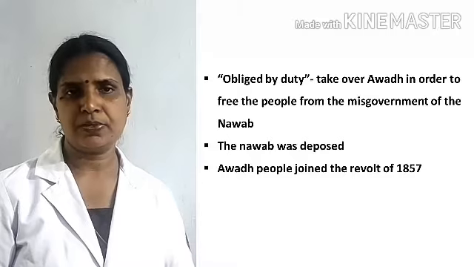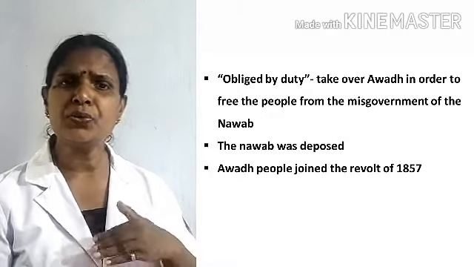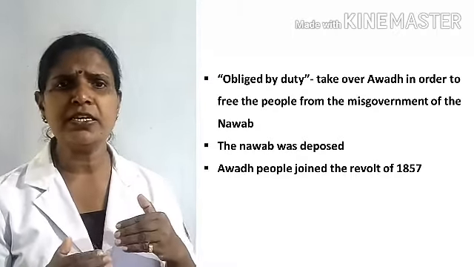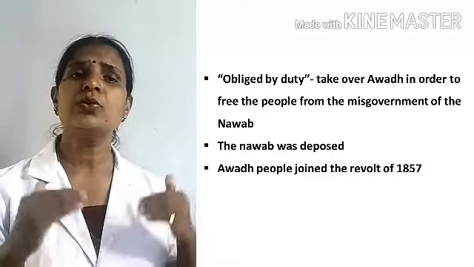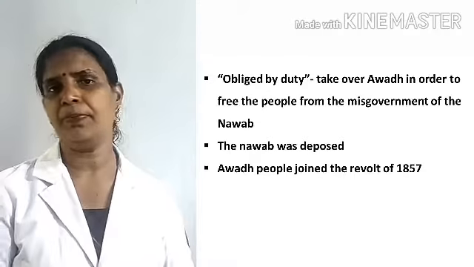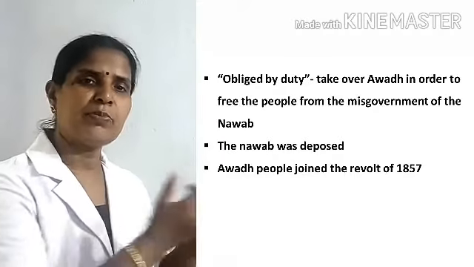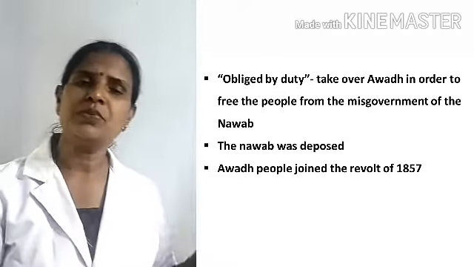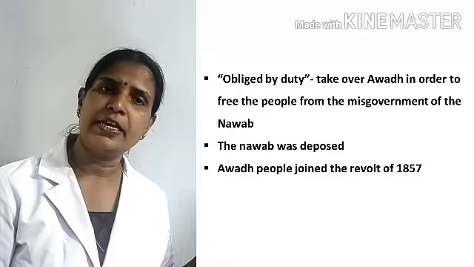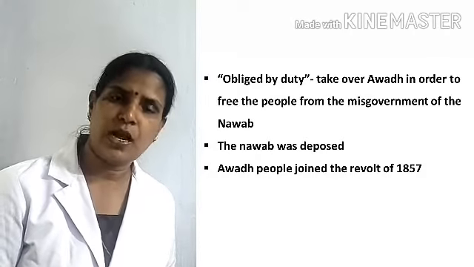Next, the British accused some of the Indian Nawabs or rulers of not ruling their states in a proper manner. In the name of that, they annexed some of the territories. And one of the territories they annexed in the name of that was Awadh.